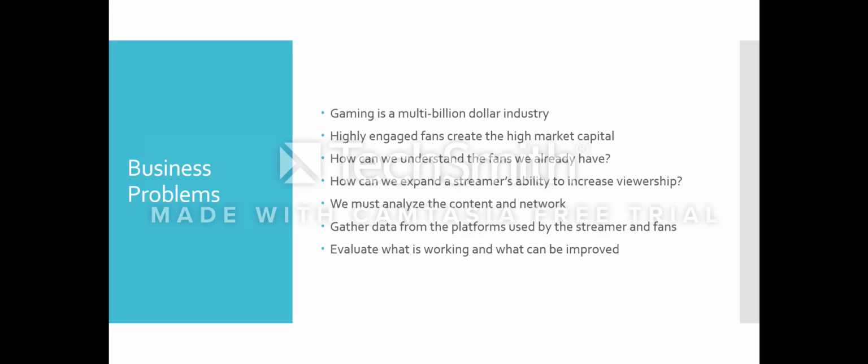So we need to ask ourselves a couple of questions. How can we understand the fans that we already have? And how can we expand a streamer's ability to increase viewership? In order to do this, we must analyze the content and the network, gathering data from the platforms used by streamers and fans alike. Ultimately, we want to use this information to evaluate what is working well and what has an opportunity to be improved.